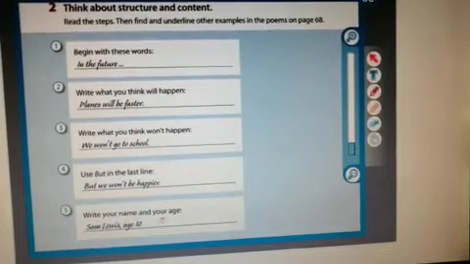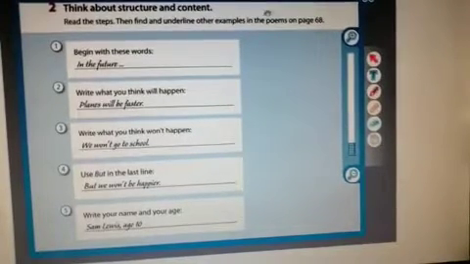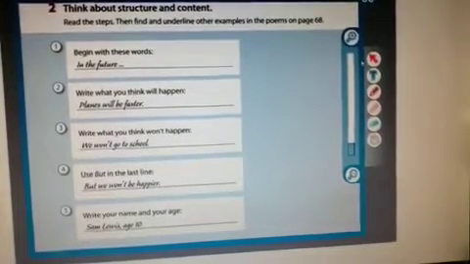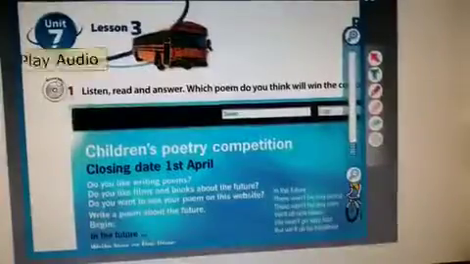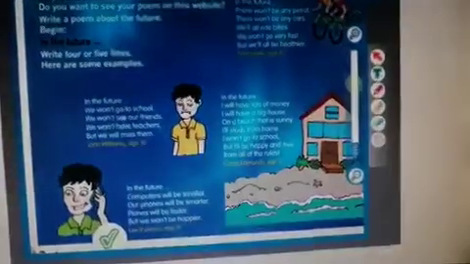Finally, write your name and your age. Sam Louise, age 10. Now we will go back to page 68 in order to find other examples. Let's see this one.